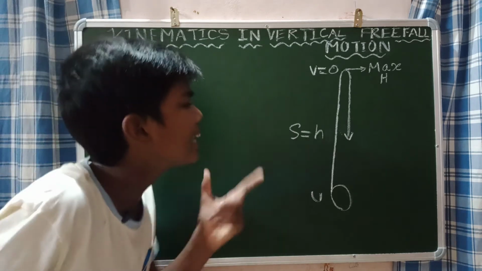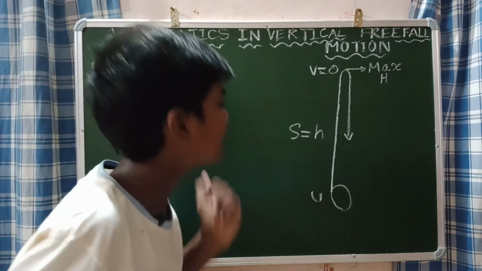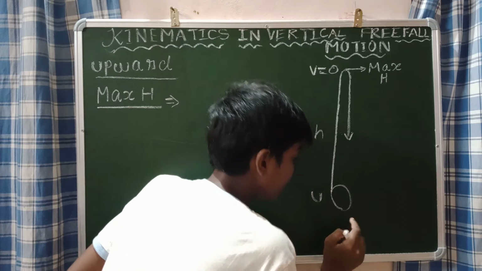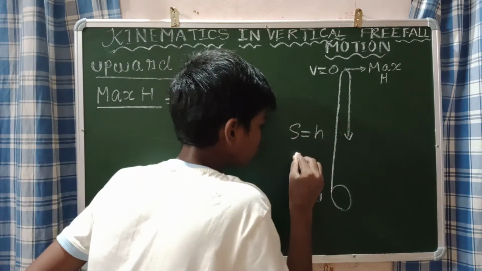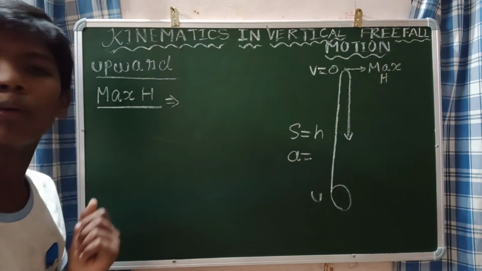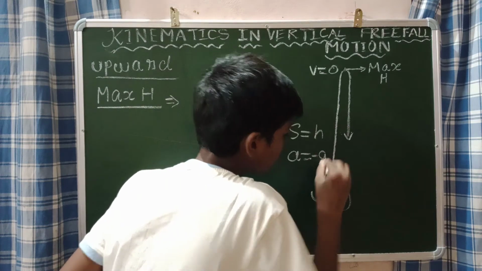Now let us know what will be the acceleration of the particle when thrown from the initial position to the maximum height. What will be the acceleration? Think of it. So acceleration will be equal to minus g. What does it mean?